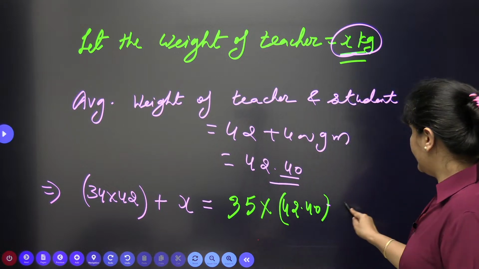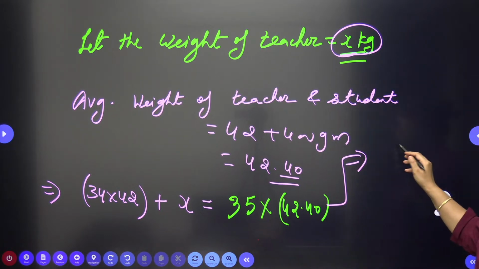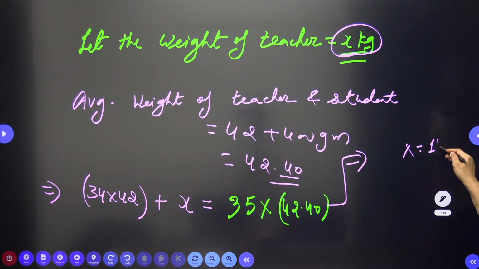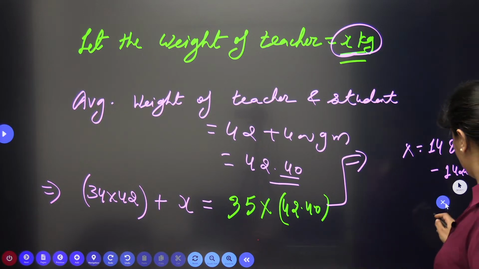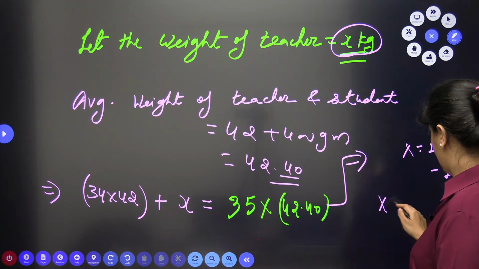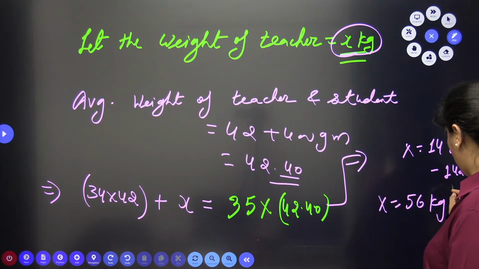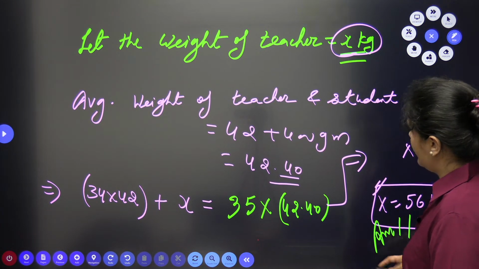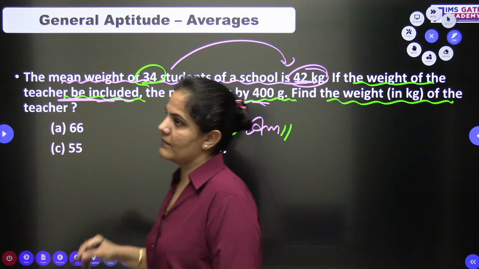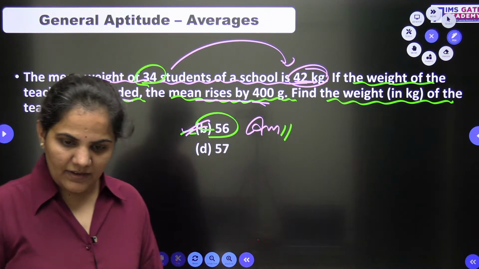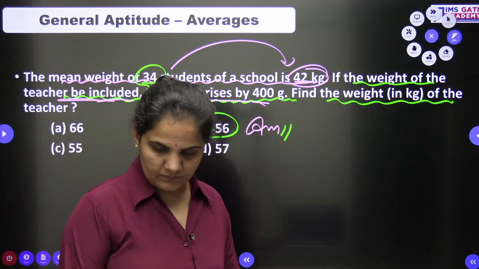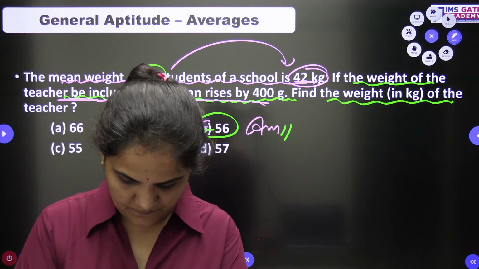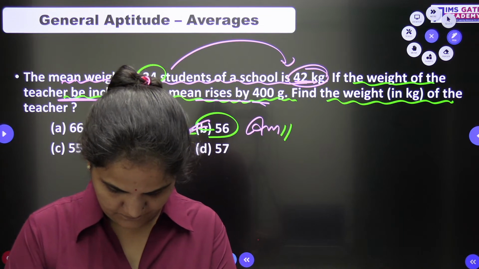When you solve this, you will get the result X equals 1484 minus 1428. So this will be 56 kg. The weight of X, meaning the weight of the teacher, will be 56 kg. You can approach it very easily. Everyone, please confirm.